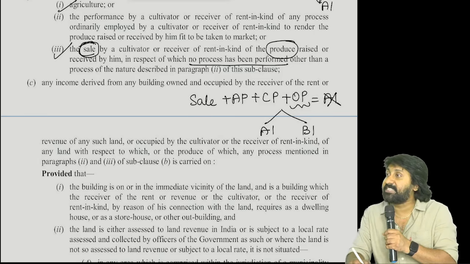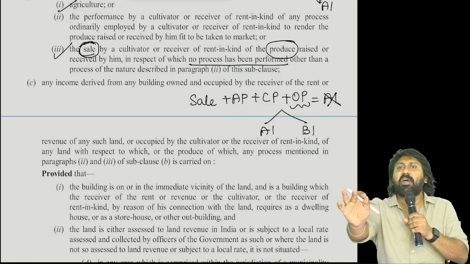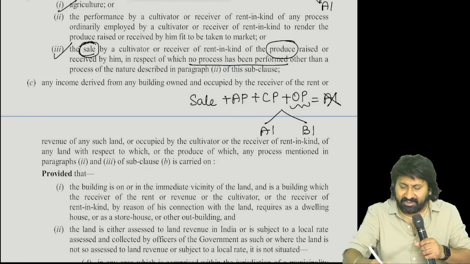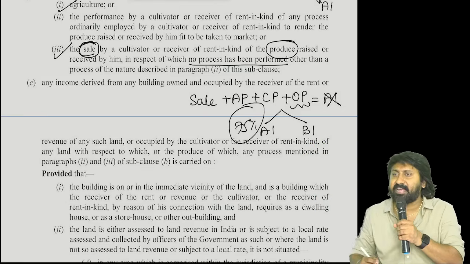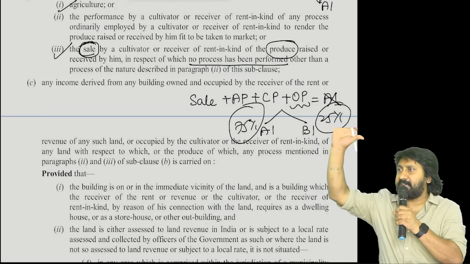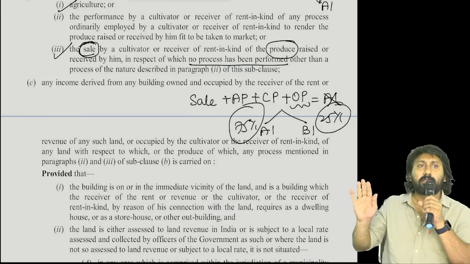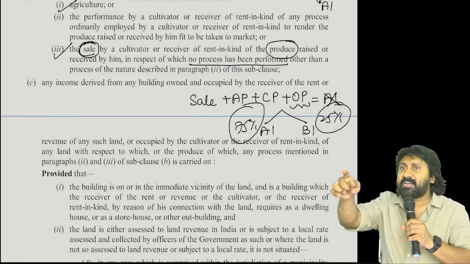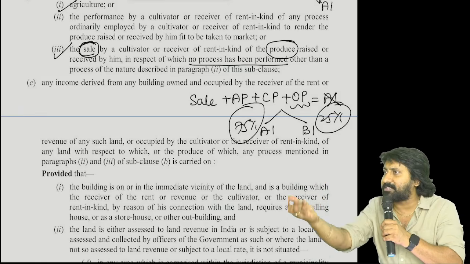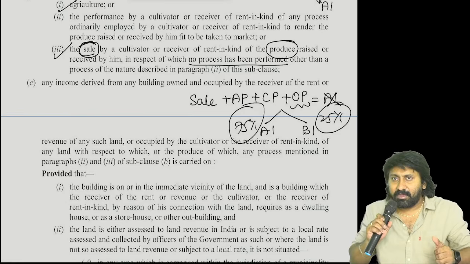But is it very easy to break both of them? How much is agricultural, how much is business? That's why the lawmaker said assume that 75% in the case of coffee will be treated as agriculture, 25% will be treated as business. Everyone understood the point clearly? Yes, sir. Did you understand why that 75-25, 60-40 concept came? Why did it come?